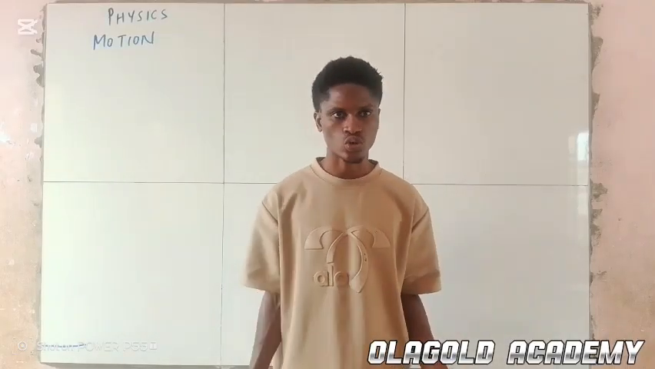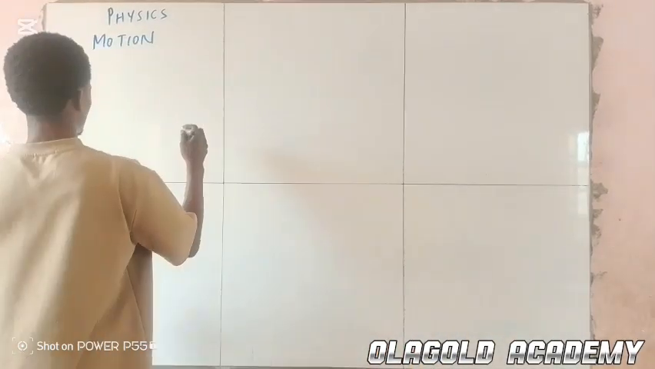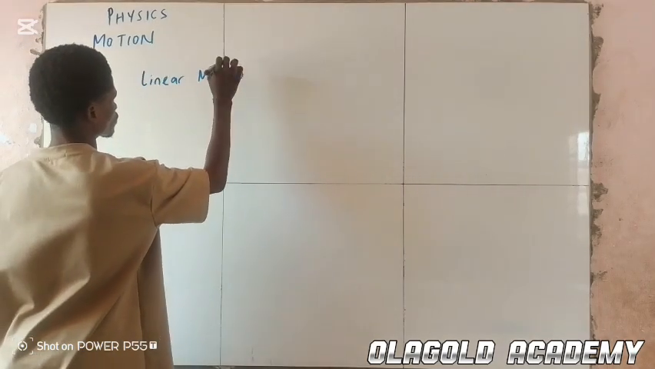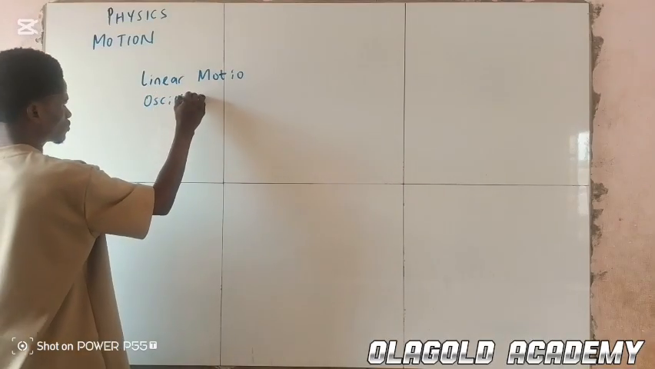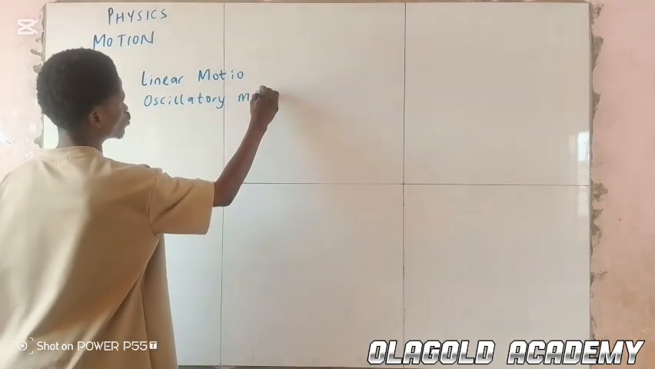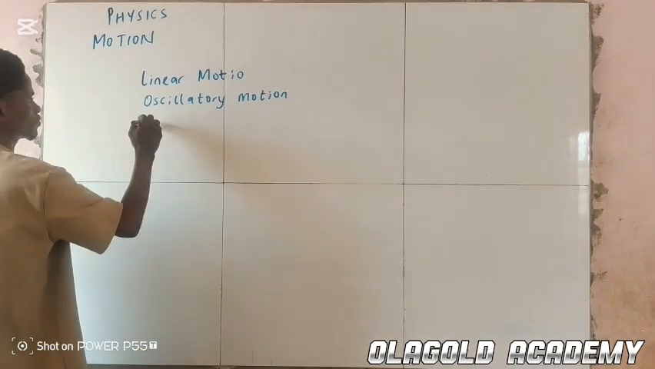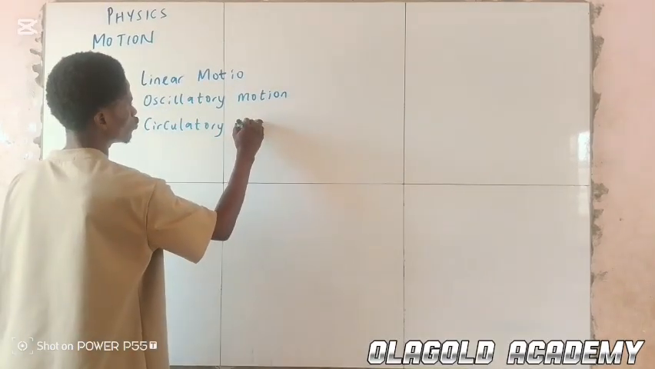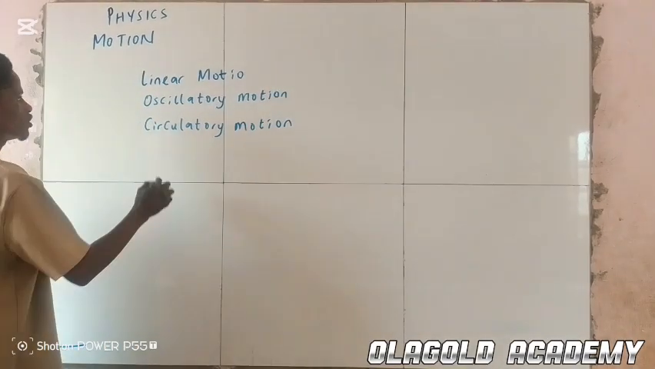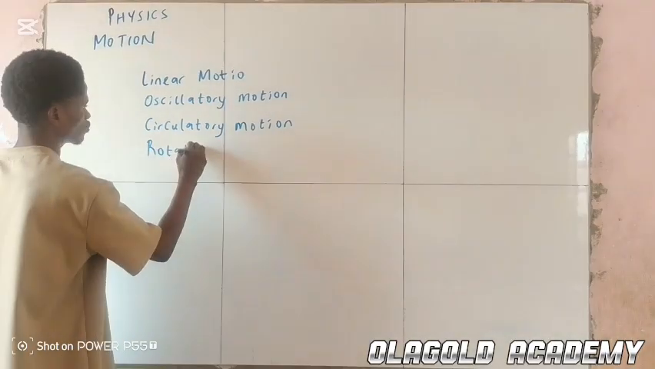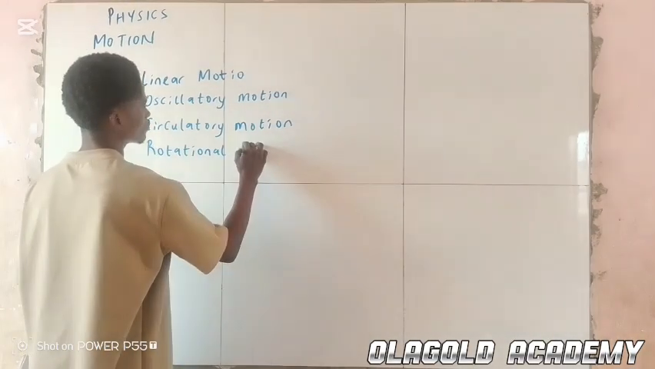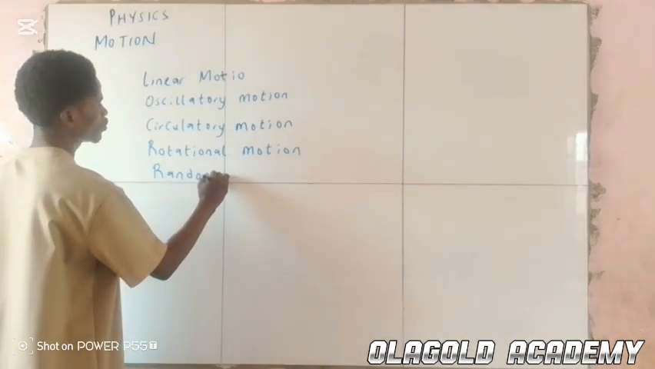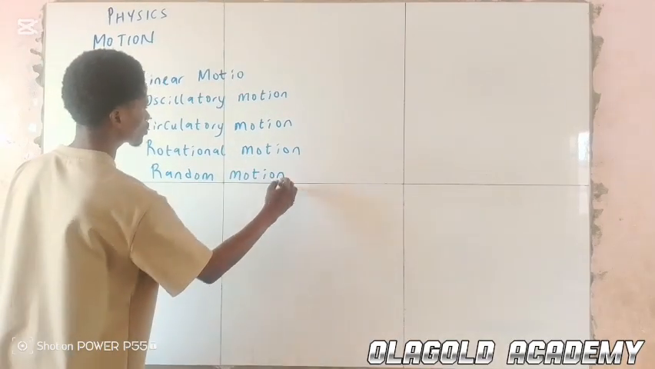Now we have types of motion. We have linear motion, oscillatory motion, circulatory motion, rotational motion, and also random motion. So we have this.